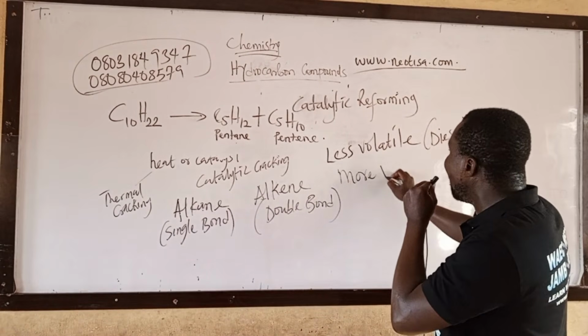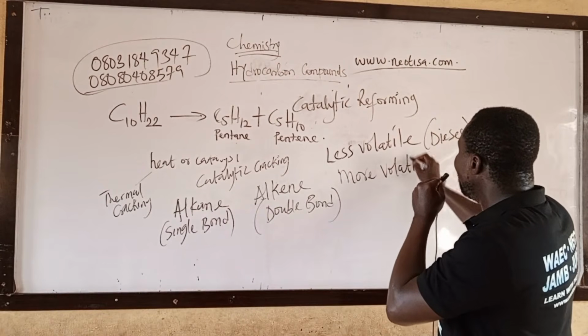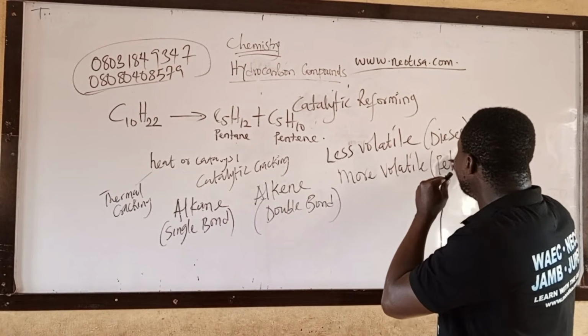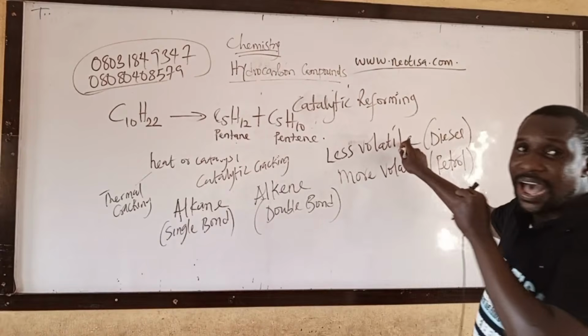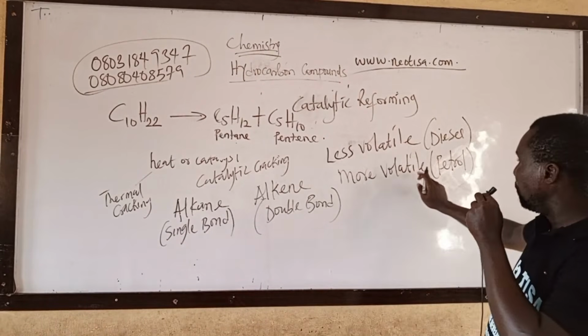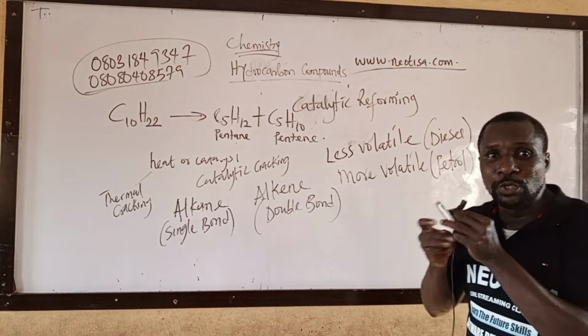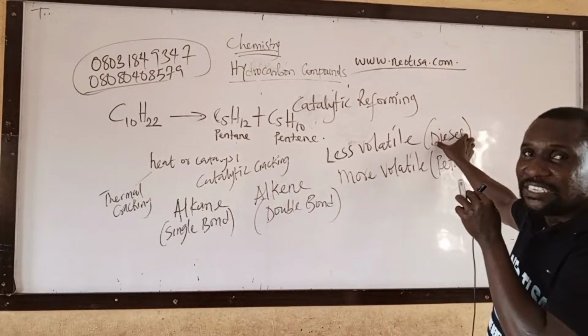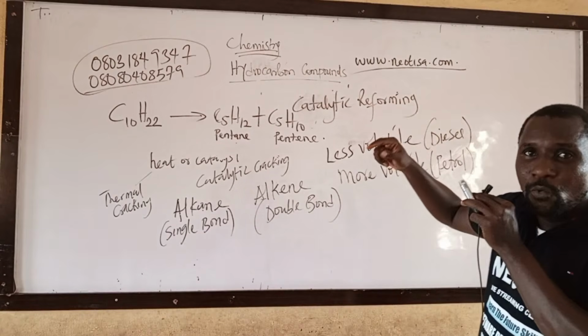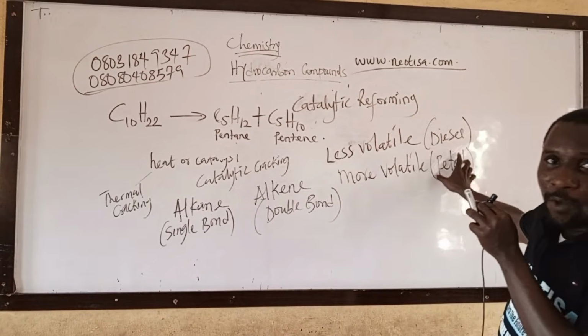Petrol is more volatile than diesel. If you have more diesel and people need more petrol than diesel, what do we do? Make this diesel undergo cracking. When you crack diesel, you have more petrol.